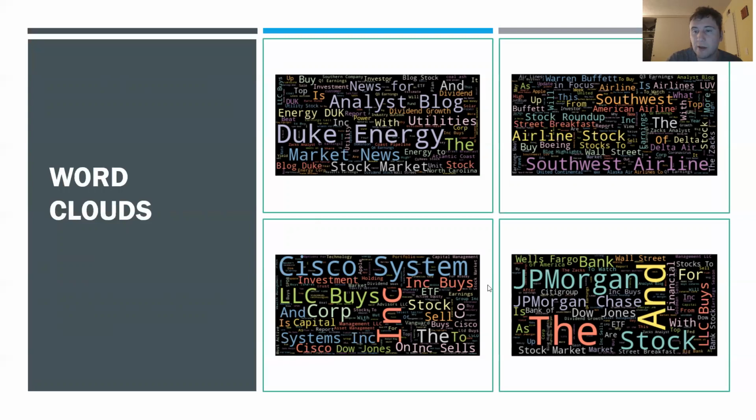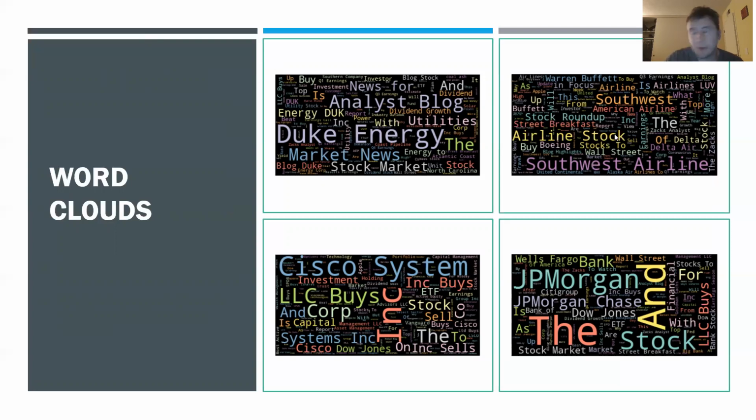occurring word. And then we have different variations, like Duke Energy, Cisco Systems, JP Morgan, Southwest Airlines. And then one of the other things that we see a lot is buy, sell. But these word clouds really didn't surprise me very much.